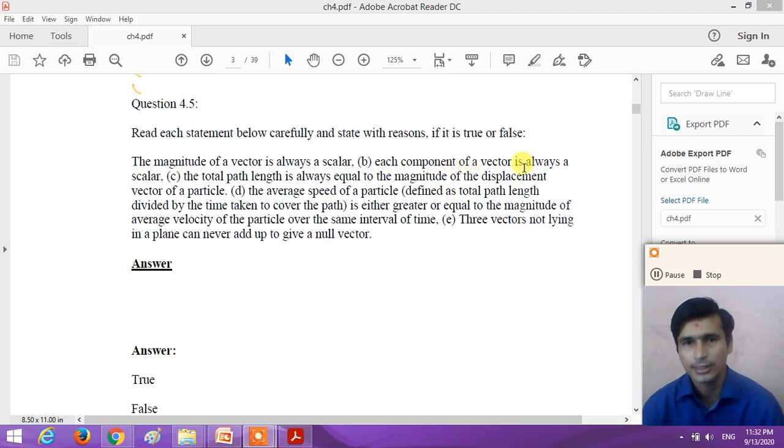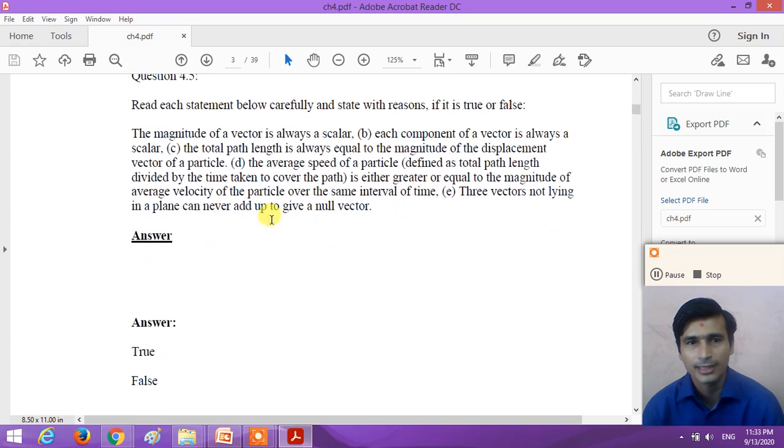Second statement. Each component of the vector is always a scalar. Second statement is false. Right? Why? Because the vector can be represented by its component vector. Component of the vector is in vector form. It has a direction. So each component of the vector is always a scalar. This statement is false. Right? Now third statement.